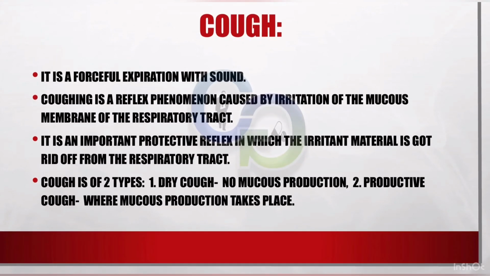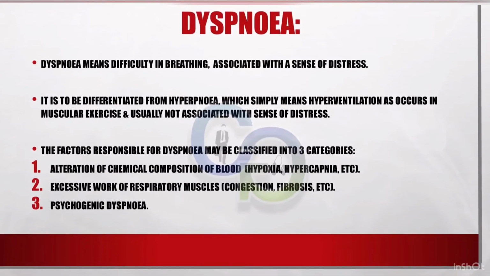Cough. It is a forceful expiration with sound. Coughing is a reflex phenomenon caused by irritation of the mucous membrane of the respiratory tract. It is an important protective reflex in which the irritant material is got rid of from the respiratory tract. Cough is of two types. 1. Dry cough, no mucus production. 2. Productive cough, where mucus production takes place.